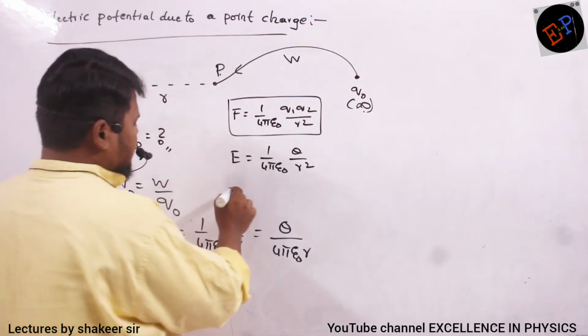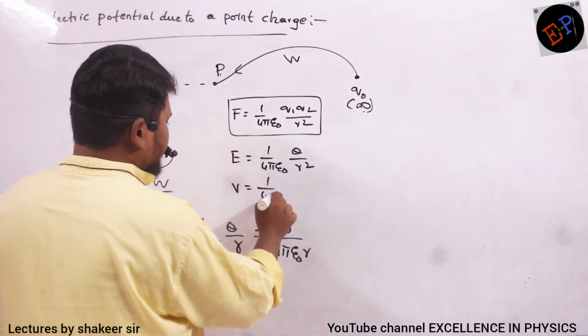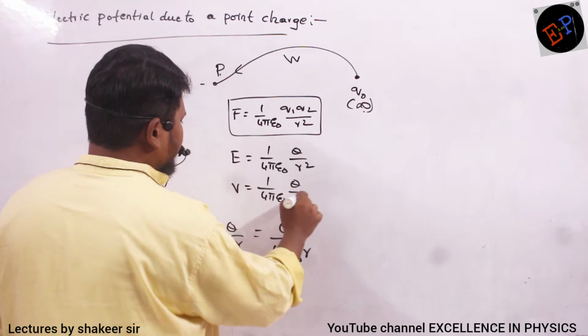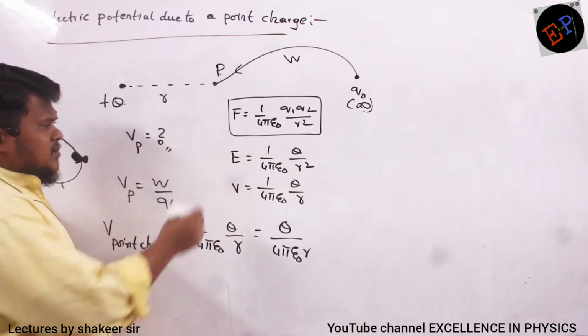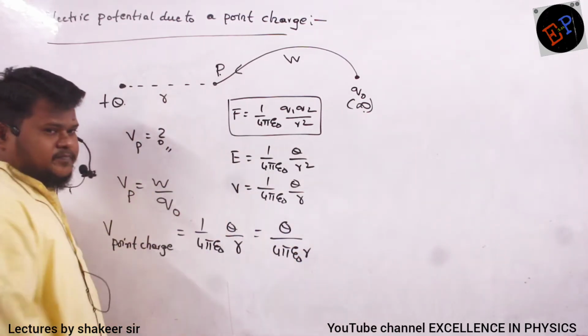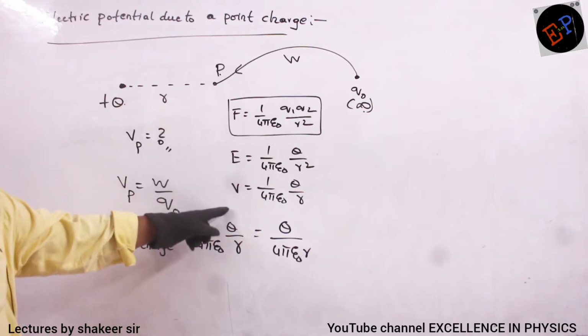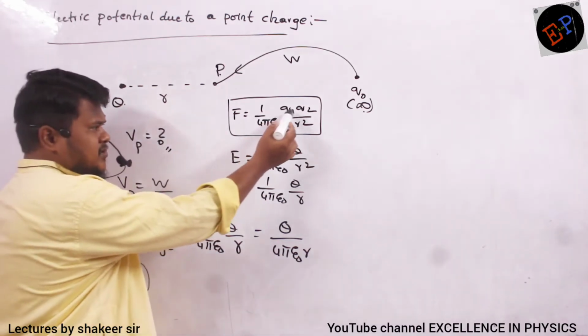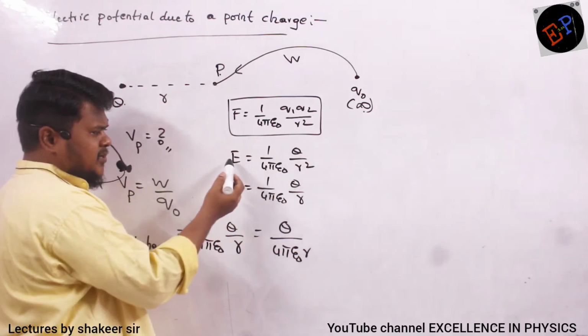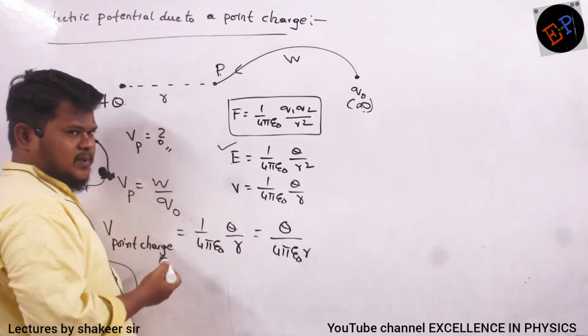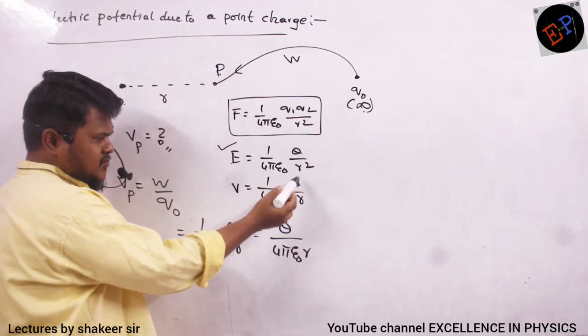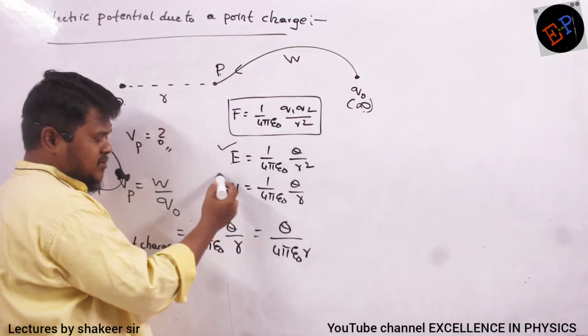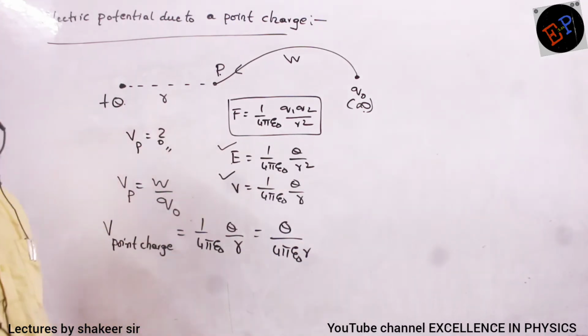And potential because of a point charge is 1 by 4 pi epsilon naught Q divided by R. So what are the differences between force, field and potential? Here, instead of Q1, Q2, if I write a single Q, then it becomes the equation of field. And instead of R square, if I write R, then it becomes the equation of potential. Like this you can remember.